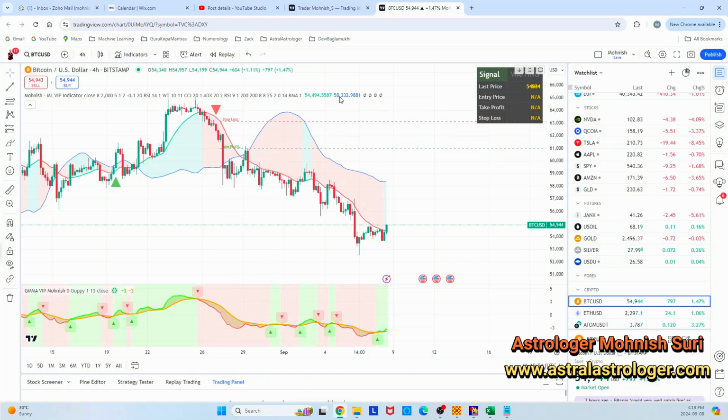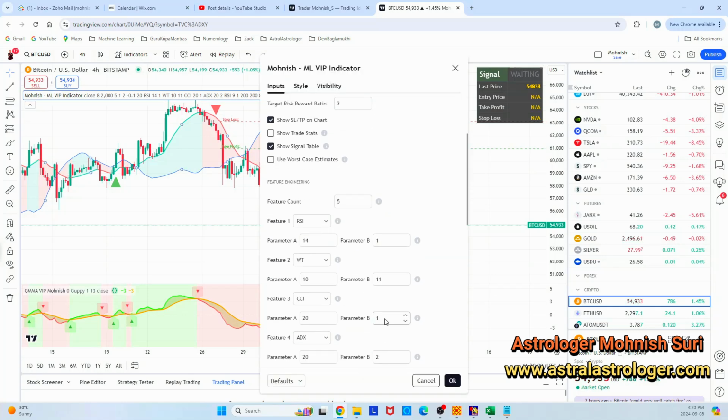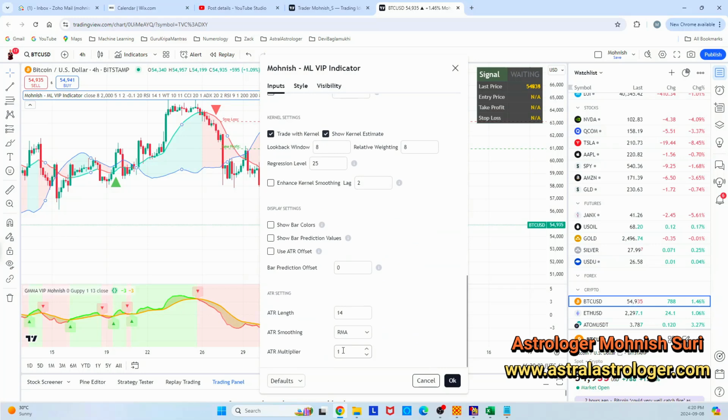Because I'm conservative, my profit settings are very much on a 1-to-1 risk ratio, but I can always build it to be, let's say, 1.5 in ATR.